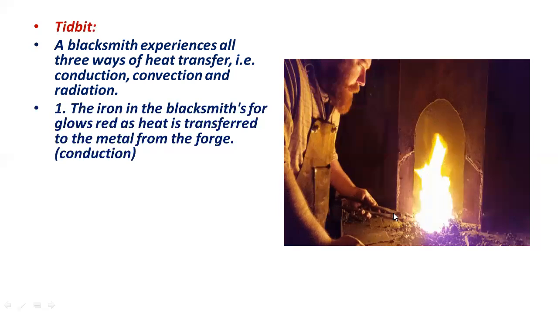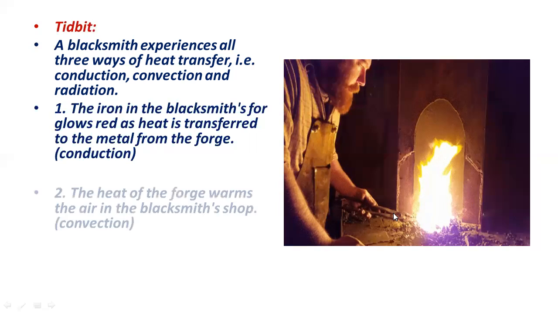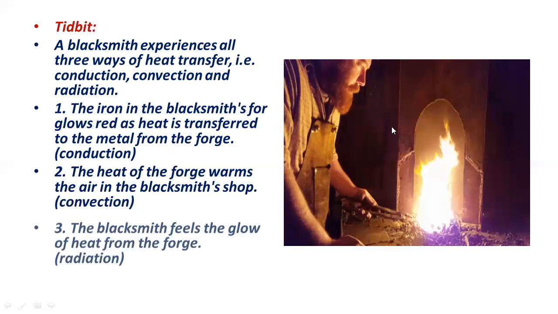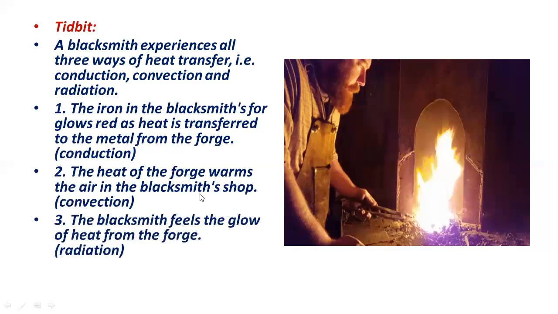And the heat of the forge warms the air in the blacksmith shop, which is convection, because the hot air is lighter and moves up, so the temperature of the room becomes higher. And the blacksmith feels the glow of heat from the forge.